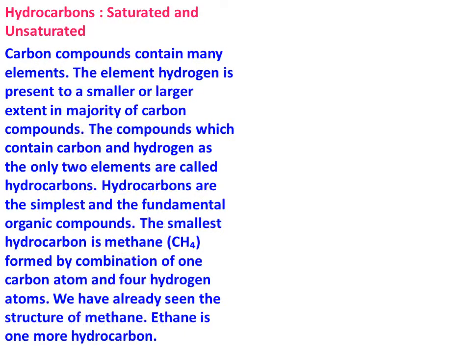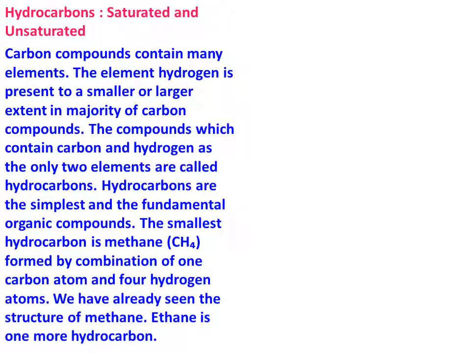Now, hydrocarbons, saturated and unsaturated. Carbon compounds contain many elements. The element hydrogen is present to a smaller or larger extent in the majority of carbon compounds. The compounds which contain carbon and hydrogen as the only 2 elements are called hydrocarbons. Hydrocarbons are the simplest and fundamental organic compounds. The smallest hydrocarbon is methane, CH4, formed by a combination of 1 carbon atom and 4 hydrogen atoms. We have already seen the structure of methane.